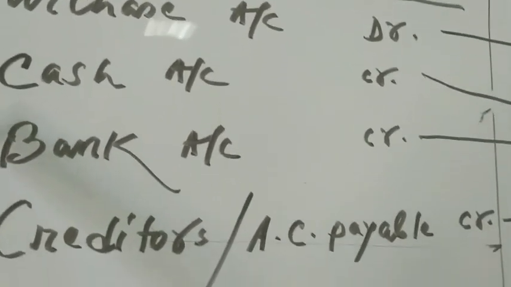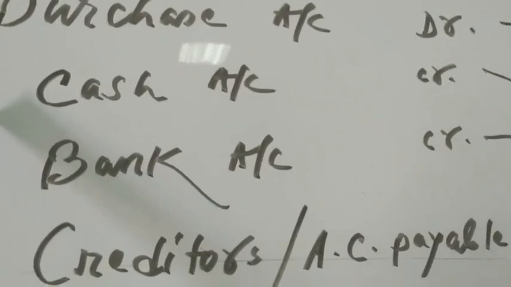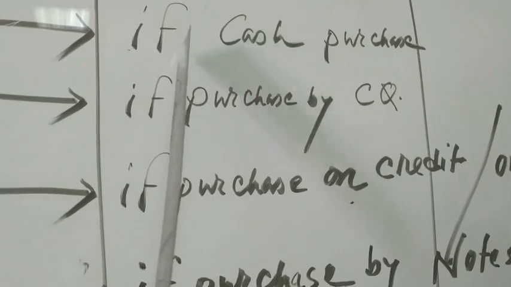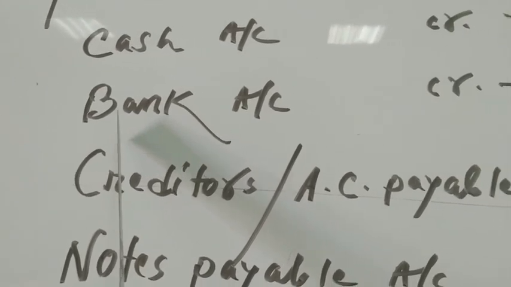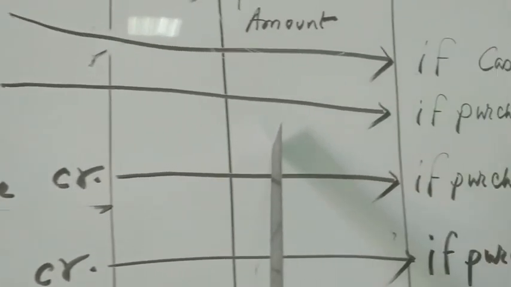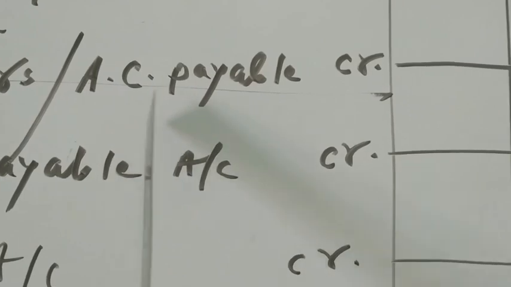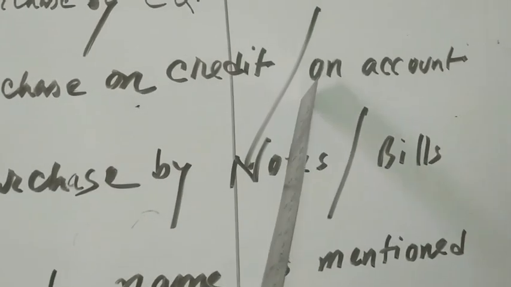If you purchase the goods by cash, then cash account will be credited. You see here it is written, if cash purchase. And if purchase by check, bank account will be credited. Here it is mentioned, if purchase by check. Creditors or accounts payable account will be credited if purchase on credit or on account.